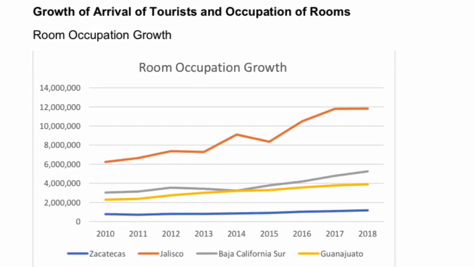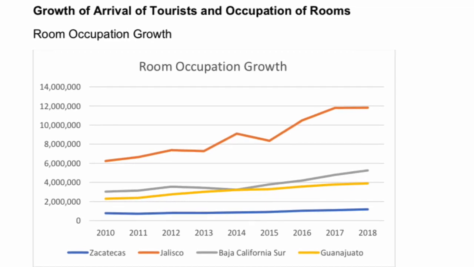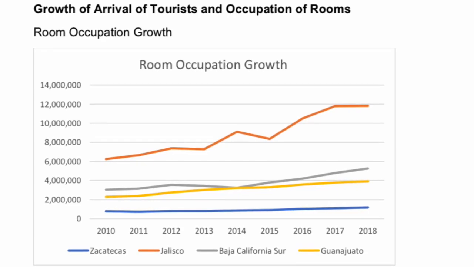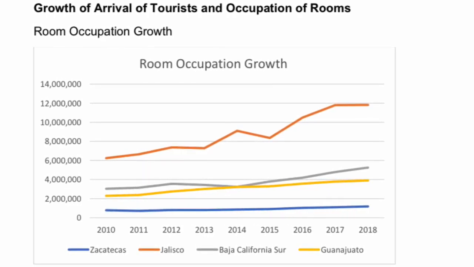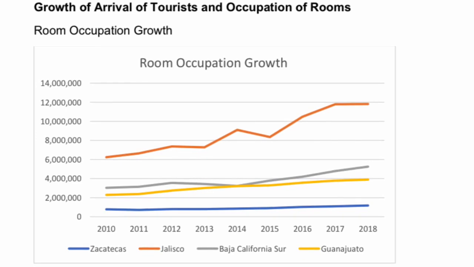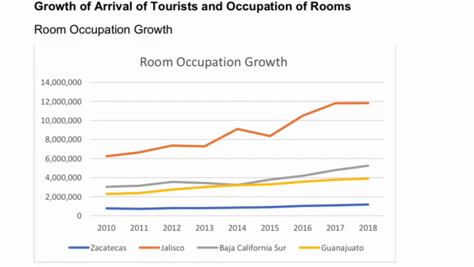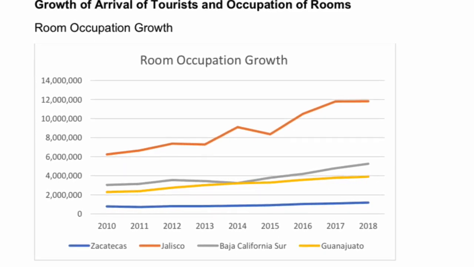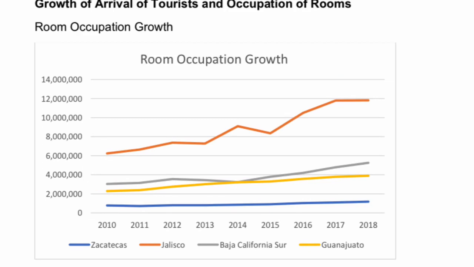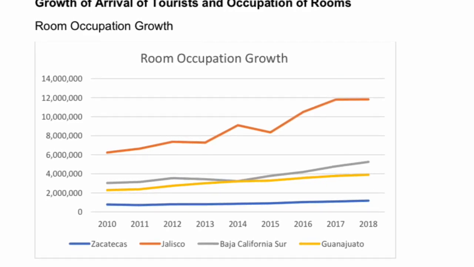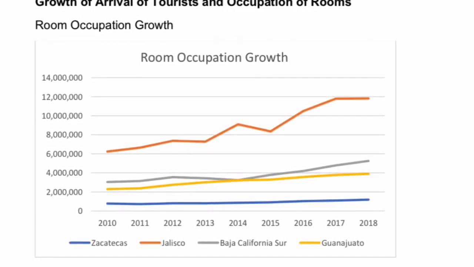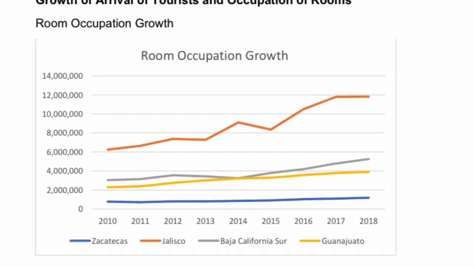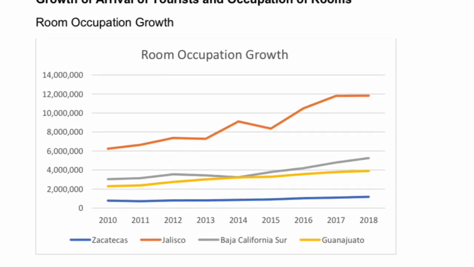In our problem 3, which is related to forecasting, the first question is, in addition to Zacatecas, which other Mexican states will be used for this analysis? In our case, besides Zacatecas, the states chosen were Jalisco, Guanajuato, and Baja California Sur. Baja California Sur and Guanajuato were chosen because they are in the medium stage in tourism, meaning they have a lot of visitors but not as many as Quintana Roo or Ciudad de Mexico, the same as Zacatecas. Jalisco was chosen because it's one of the most visited states in the entire country.